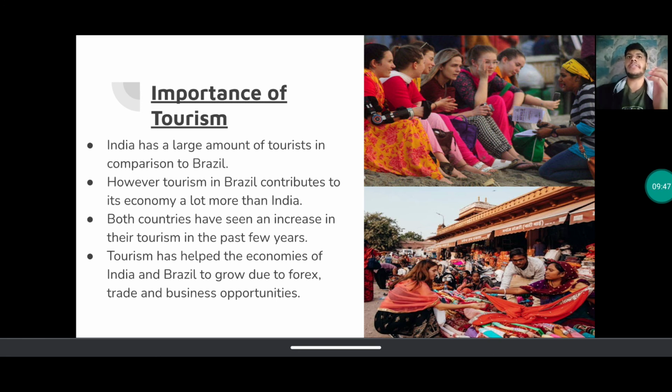Alright, and wherever there is space to bring that technology, to bring that business, people bring it. Alright, and that's why the economies of India and Brazil are growing because of tourism. Why? Because people who visit India get the opportunity to see it and then they can decide कि अच्छा उनको business यहाँ पे करना है कि नहीं, उनको यहाँ पे buying selling करना है कि नहीं. All right. So that's the importance of tourism in both the countries, India maybe or Brazil maybe.